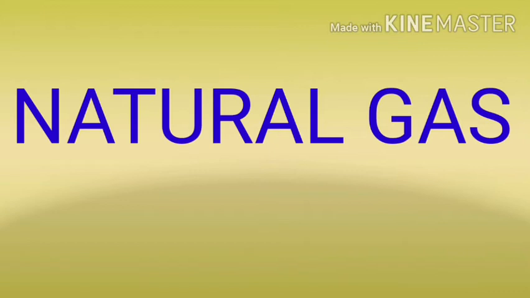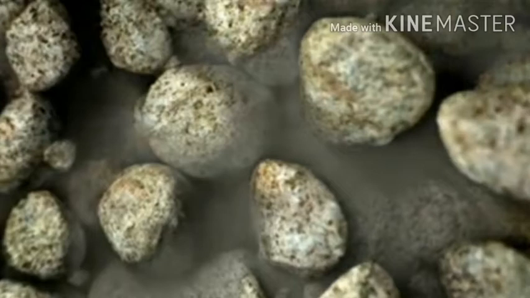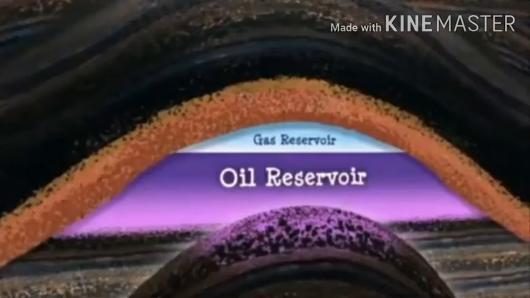Natural gas consists mainly of methane with small quantities of ethane and propane. In fact, natural gas contains about 95% methane. Natural gas occurs deep under the crust of the earth either along with or alone above the petroleum deposits.